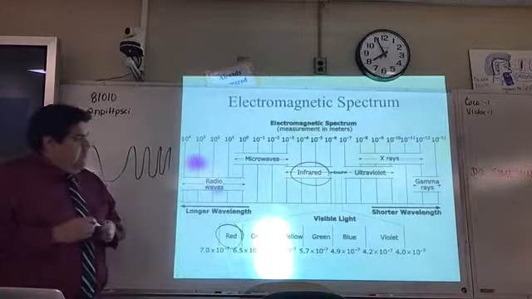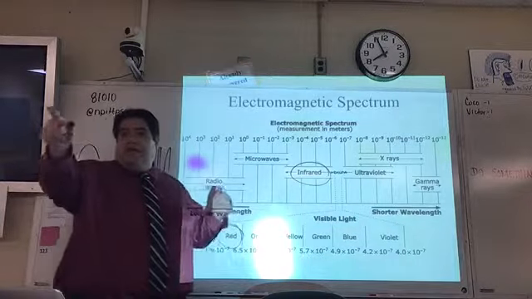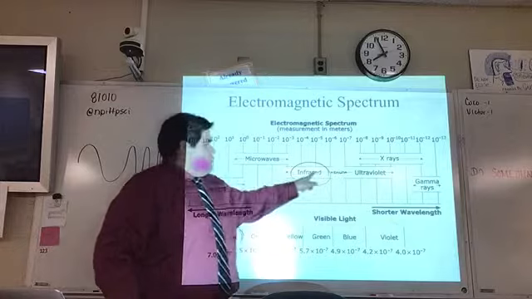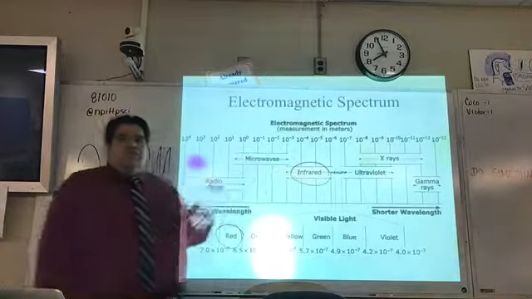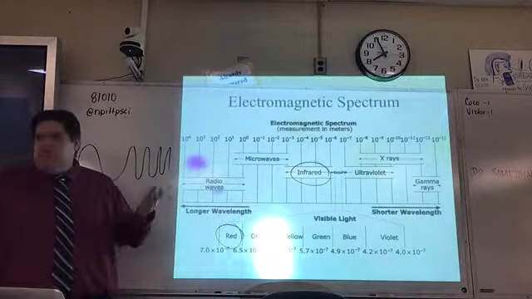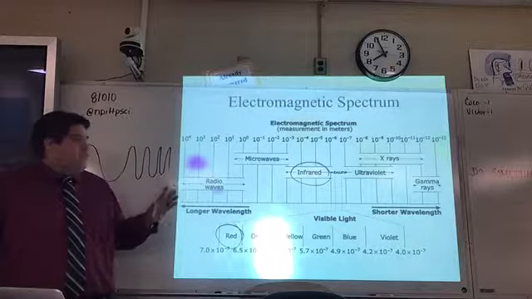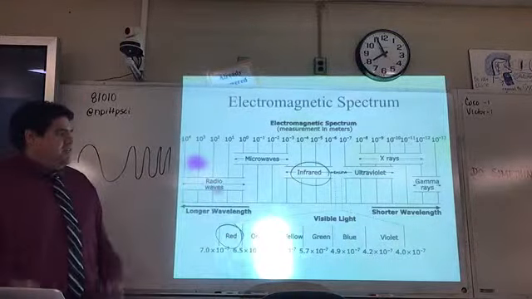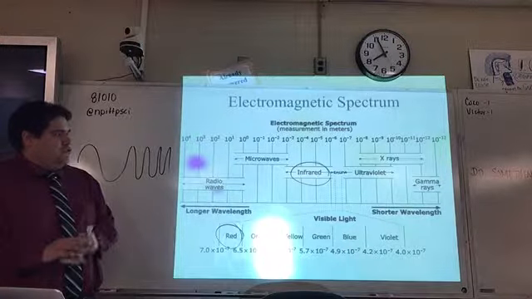So if you look at it, we had red and infrared circled. Well, here's where red actually is, and here's where infrared is. Which one of those has a longer wavelength? Infrared. Okay, so that's the way you actually look at it when you get into the colors. That's one thing most people tend to get confused by, so I wanted to make sure you understood that.